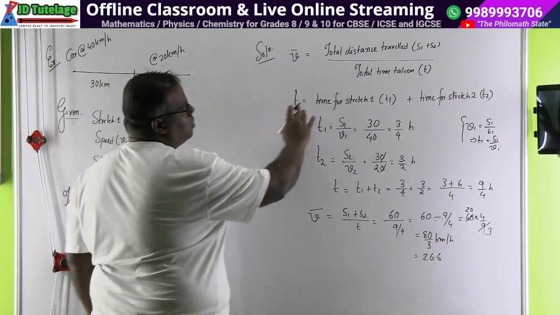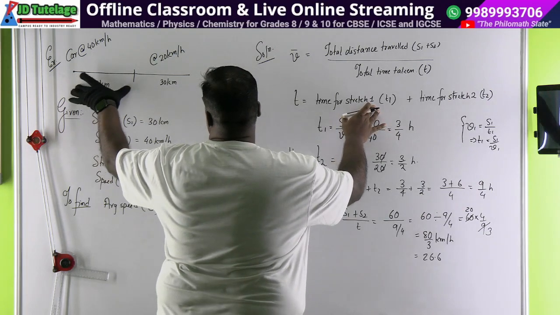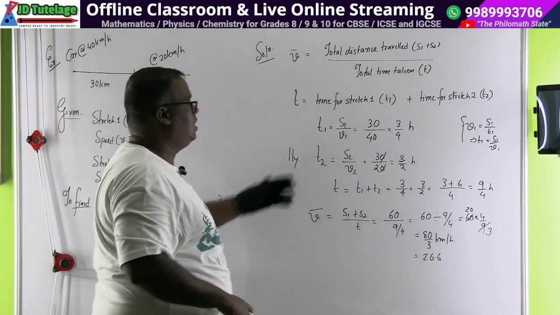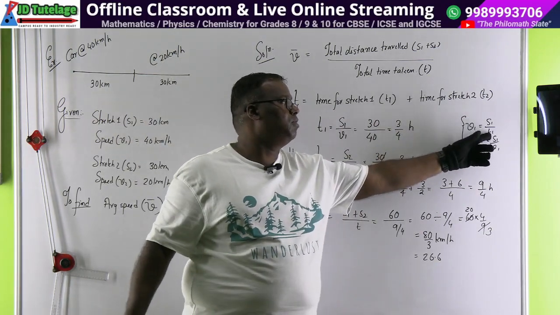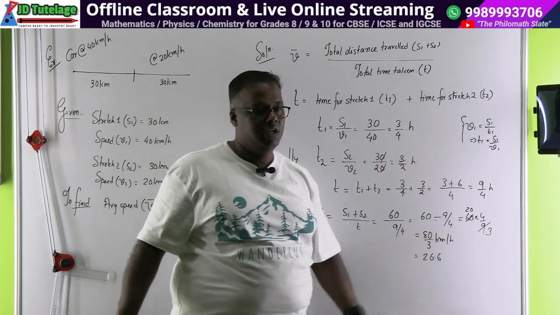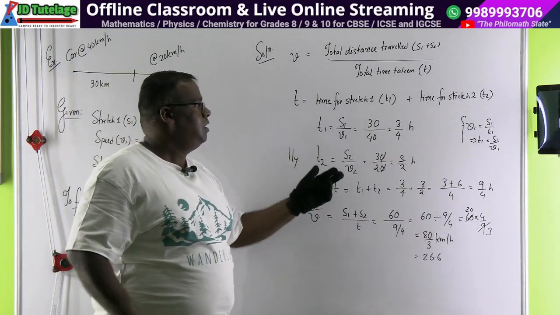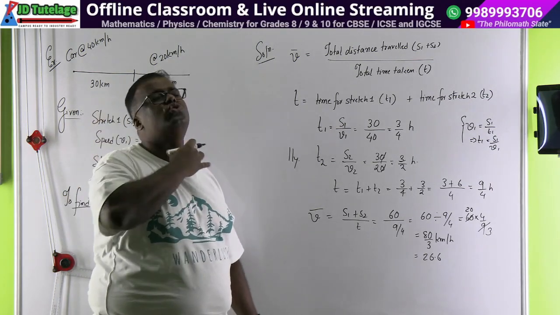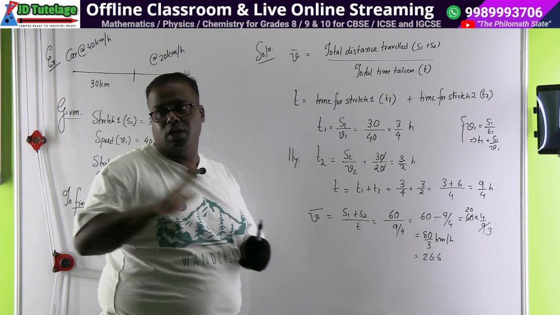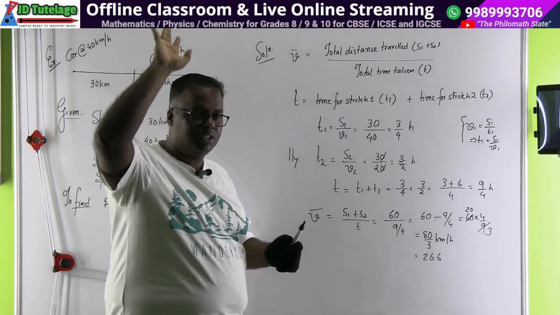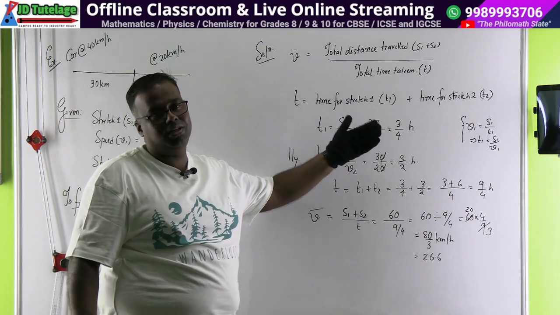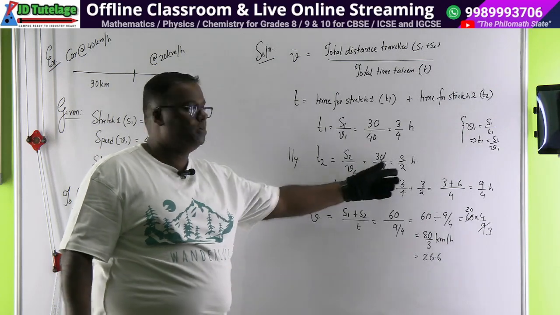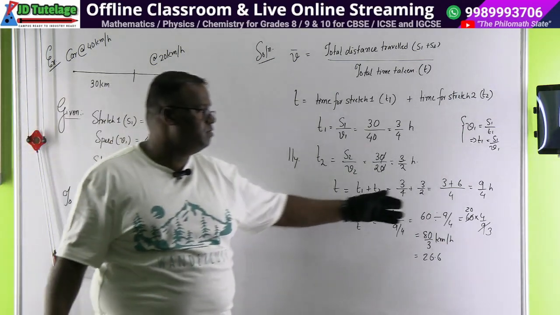The total time can be said as the time for stretch 1 plus the time for stretch 2. How did we find the time for stretch 1? Velocity is distance upon time, so time is equal to distance upon velocity. Now here also many people will use decimals. Avoid decimals till the last moment. When you are choked, when you are really stuck, then raise your hand and convert to decimals. Otherwise retain the fractions. They are easy to work with. This is 3/4. Similarly, this comes to 3/2. And then we add the two times, we get 9/4 hour.